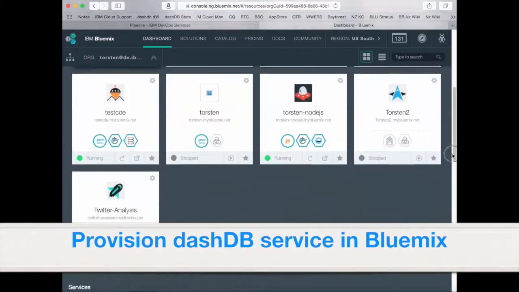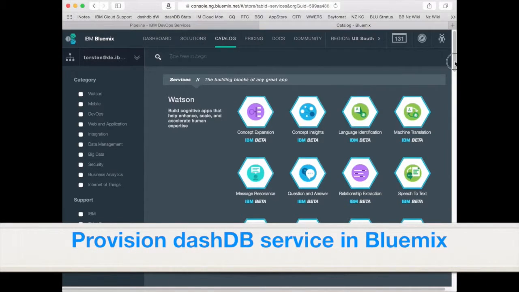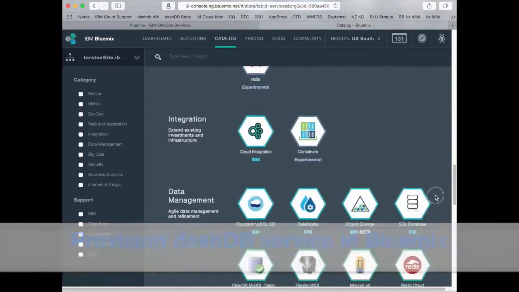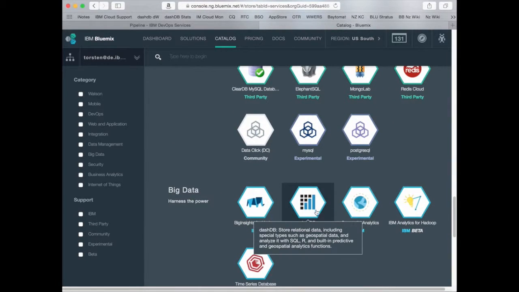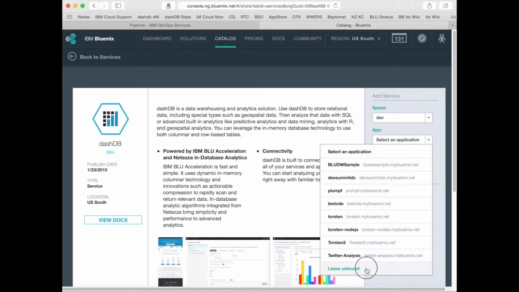Next, I'm doing pretty much the same now for my data warehouse service. I provision dashDB that I also find in the big data category in the services catalog. So I provision it, give it a name, and say create. And just like with the Twitter service, it's just a matter of a few seconds until it's there.